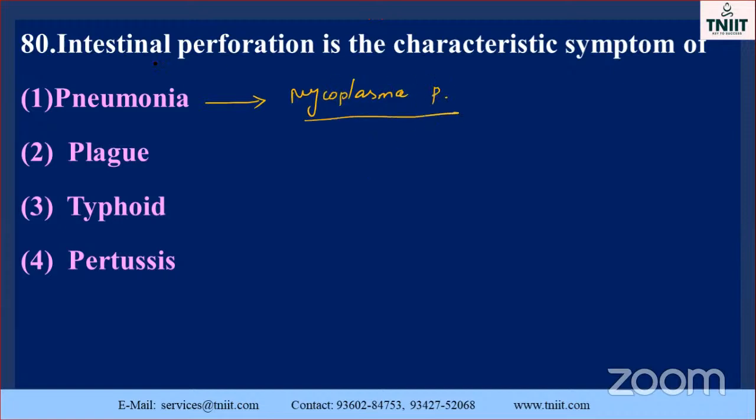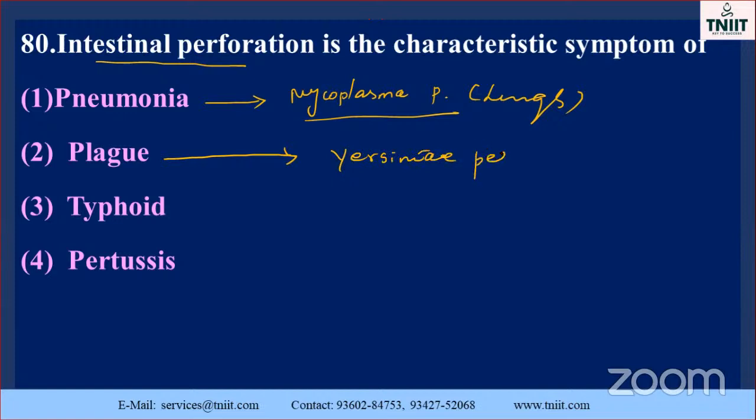So it will not be the intestinal perforation. Pneumonia is also one of the lung diseases, just imagine, lungs related. Here they ask about the intestinal. This is also very, very important. Plague: Yersinia pestis.